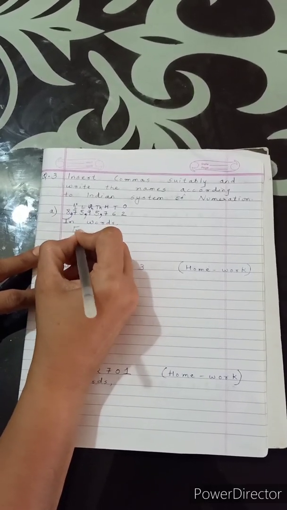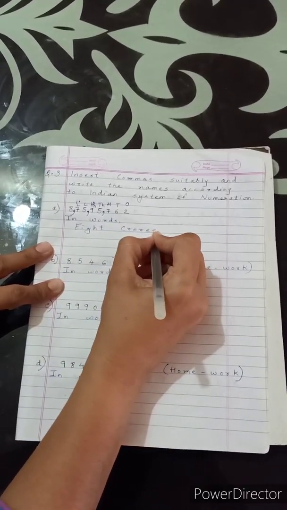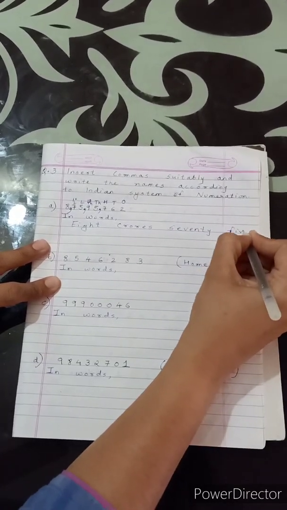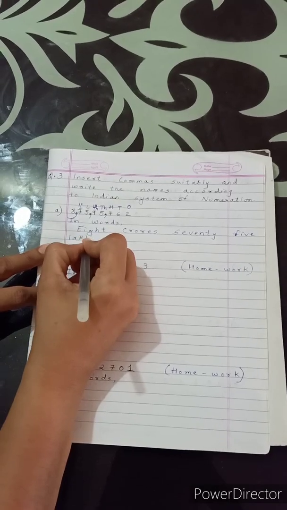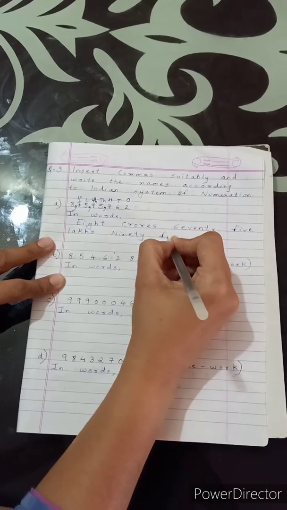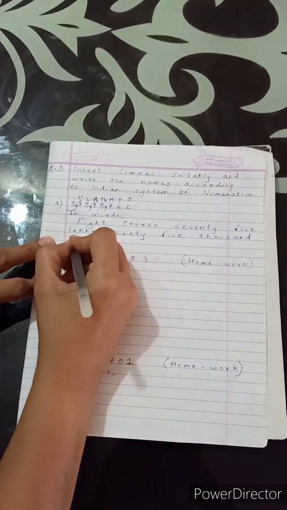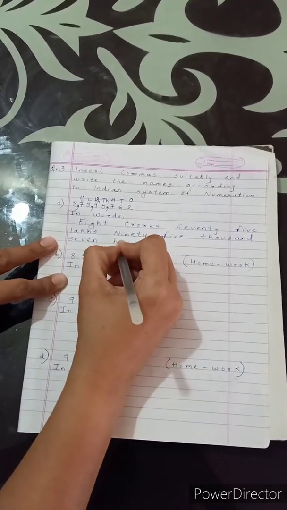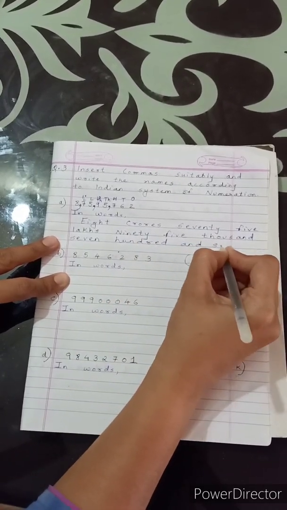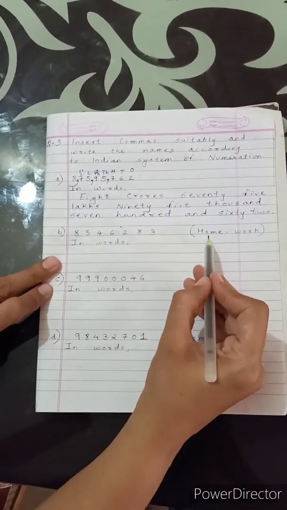Okay, 8 crores. We can write like this: 8 crores 75 lakhs 95,000 762. So like this, children, this question I am giving you as homework.